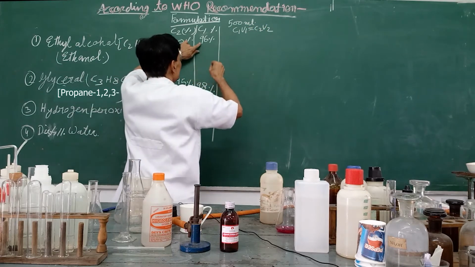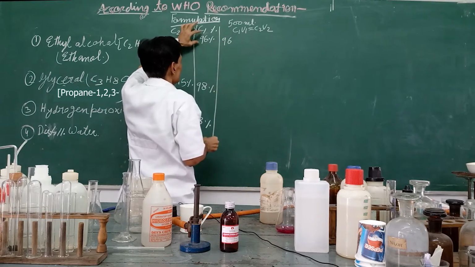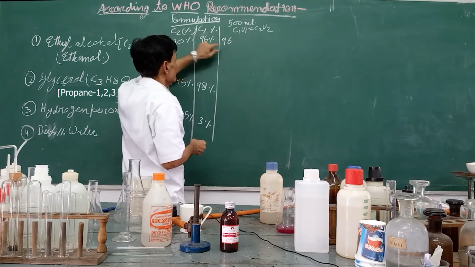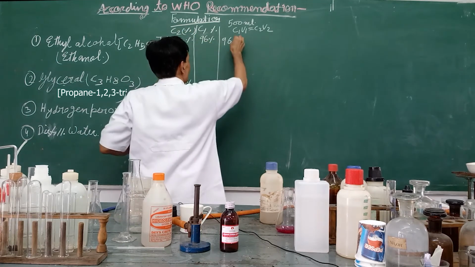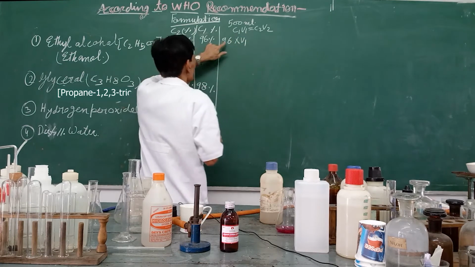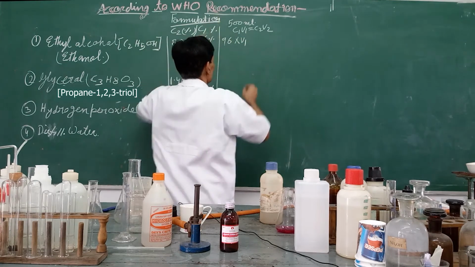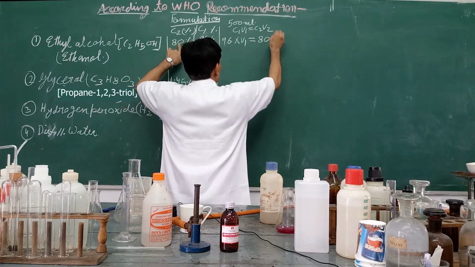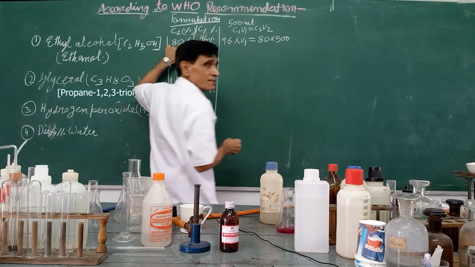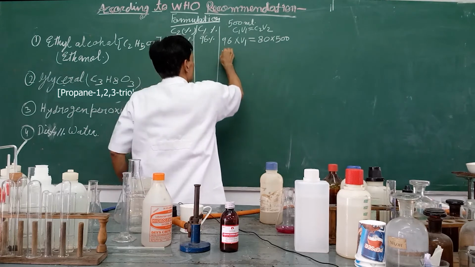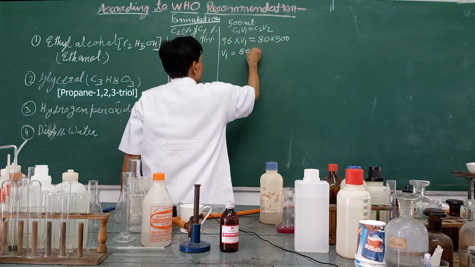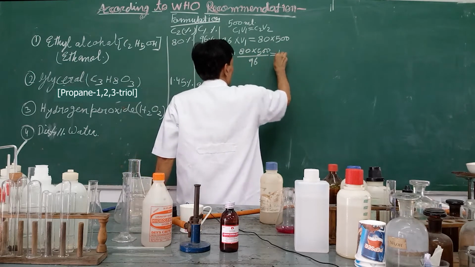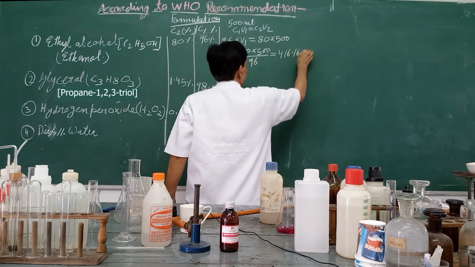Now C1 is 96 if you have bought 96% from the market. If 98, then write 98 for C1; if 100%, then write 100%. V1 is what we have to calculate, the amount you have to take for making this volume of sanitizer. C2 according to WHO is 80, and you have to prepare 500 milliliters. V1 equals 80 into 500 divided by 96, and you will get 416.16 milliliters of ethyl alcohol.